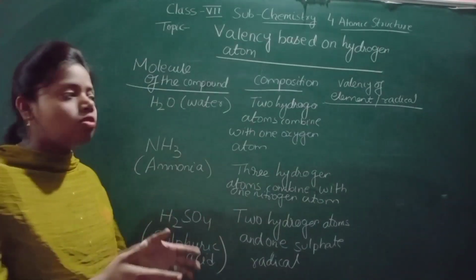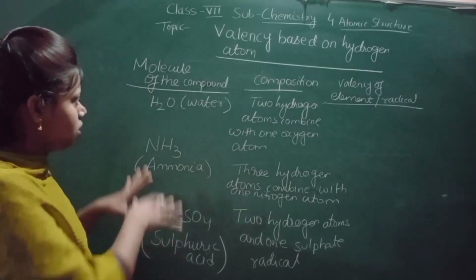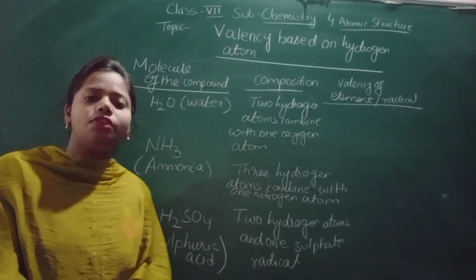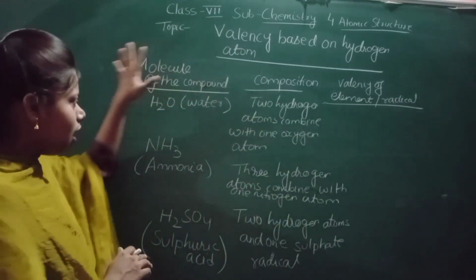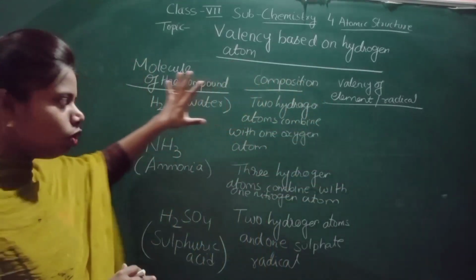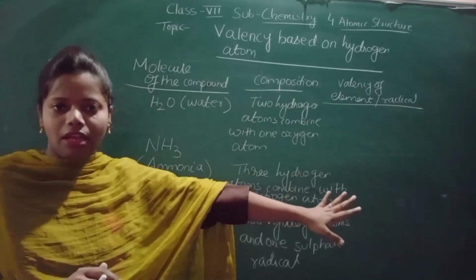Now see here, one table is given in your book, and it shows the molecule of the compound, composition, valency of element and radical. I have not written the valency, because I will tell you how to do it and then we will write it there. Already I have told you how to do it. So these are the examples. Again I am going to show you and we will write the valency.